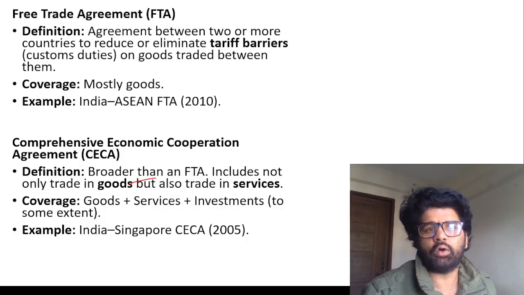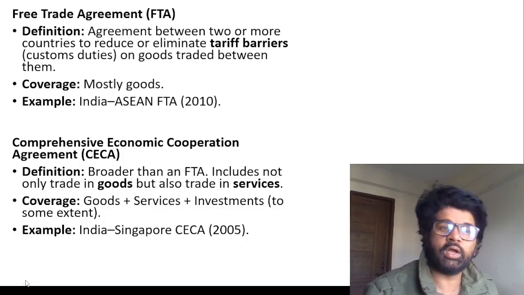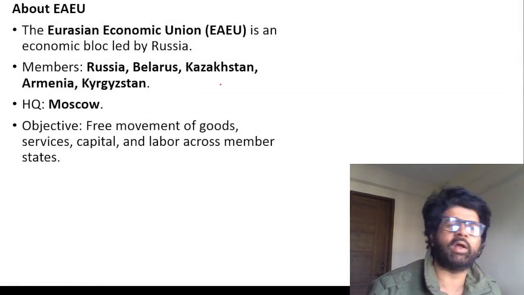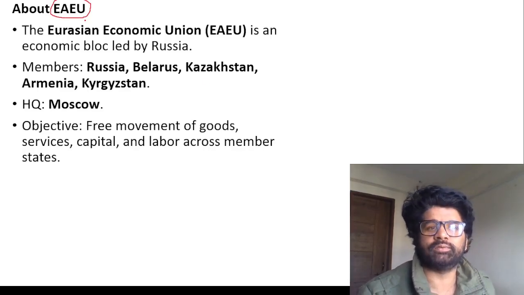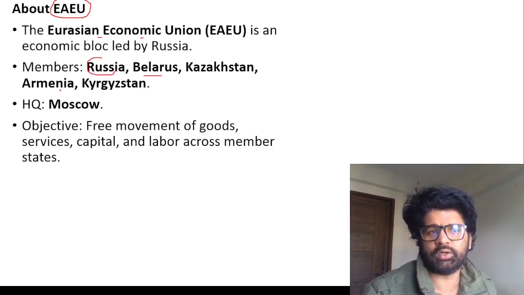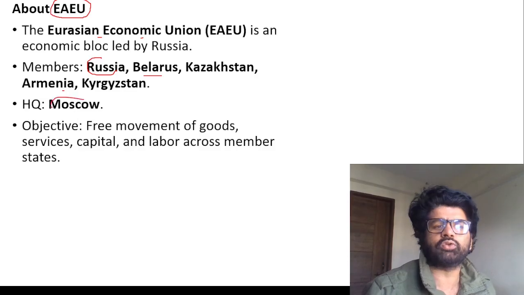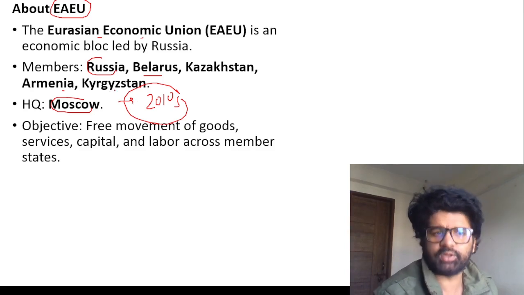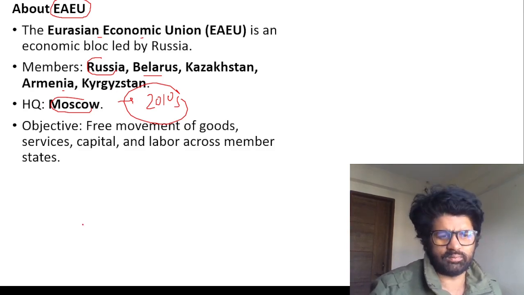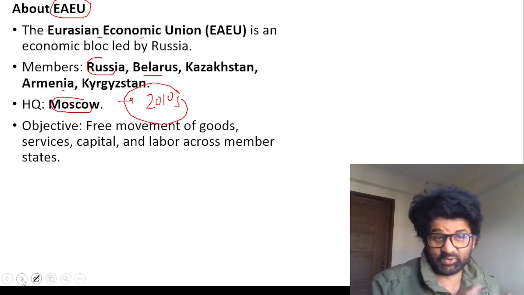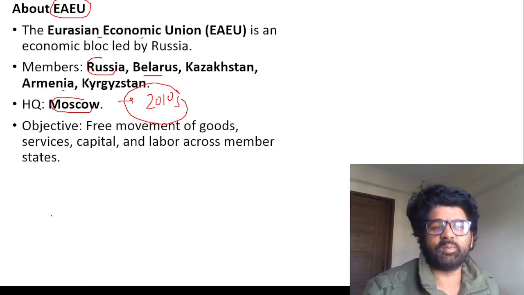FTA, CECA, and CEPA: remember these terms, how they are different from each other, which is narrower, which is the broadest. So here IR and economy are also merging. Which countries has India signed CECA, CEPA, and FTA with? This is important. EAEU, guys, the Eurasian Economic Union. Five countries are there, Russia, Belarus, you can see here, so mainly Central Asian countries and Russia. Headquartered in Moscow, I think established around 2015. If you know the exact year, post it in the comment section. So this is a small union. You may feel they are trying to replicate the EU, maybe it's a cheap copy of the EU, with due respect to the EU. What is important for you is where the headquarters is.